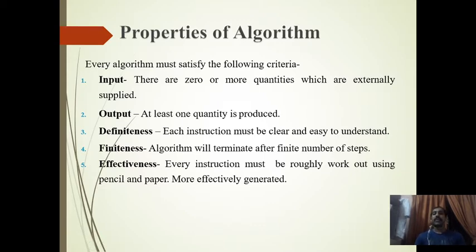We want a finite algorithm. So finiteness is another important characteristic of an algorithm. Effectiveness: every instruction must be roughly worked out using pencil and paper. So all the things should be clear and effectively generated. So these are the five properties of an algorithm.